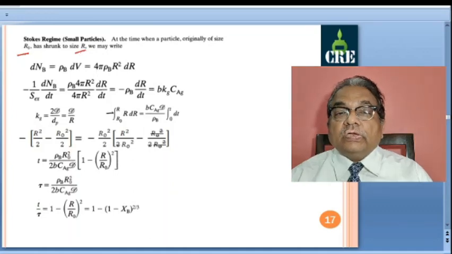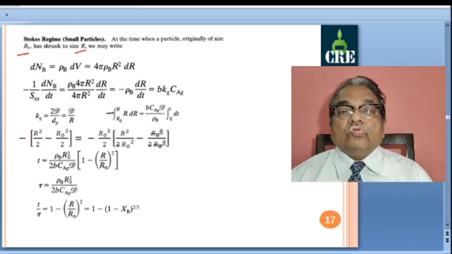Capital R, we are considering the radius of the particle, which is changing from r0 to r continuously. So dnb is equal to rho b v, 4 pi rho b capital R square dr. Volume is changing, and this R is changing from R0 to R. So dnb by dt divided by surface area, again 4 pi R square.